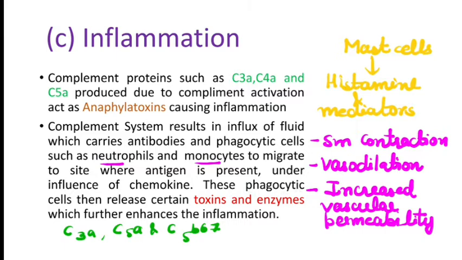These phagocytic cells then release certain toxins and enzymes which further enhance the inflammation.